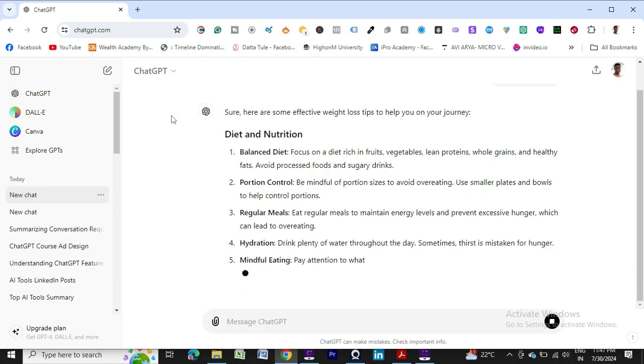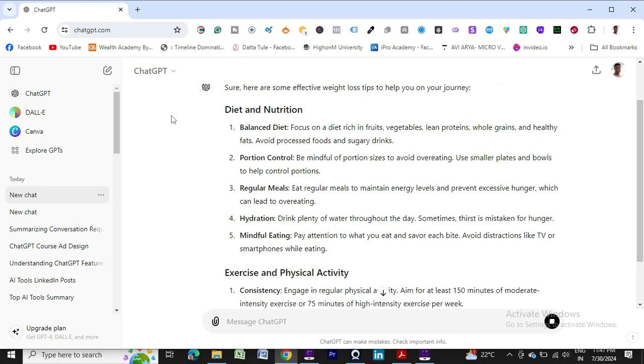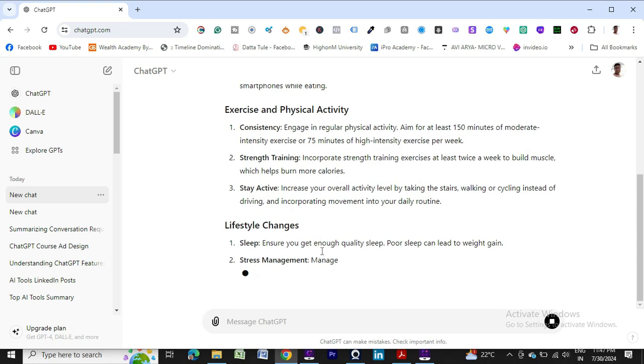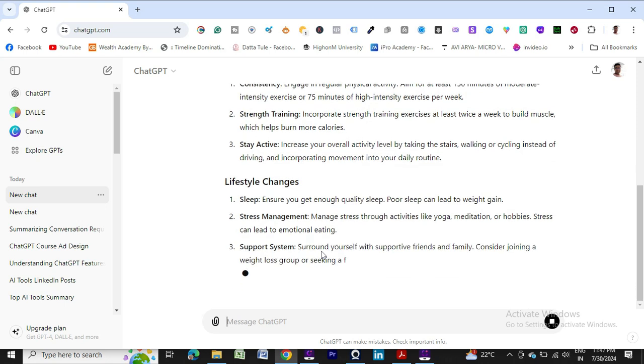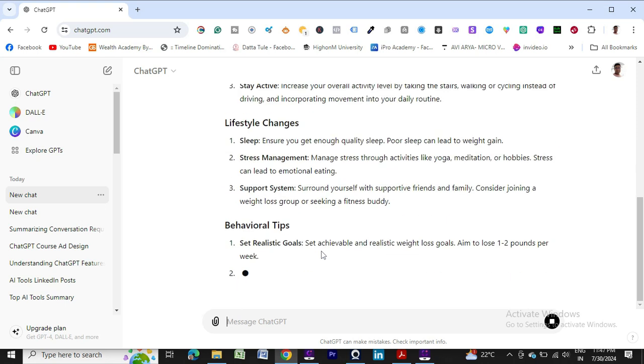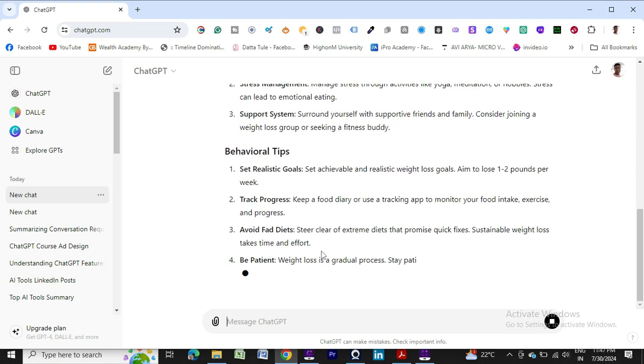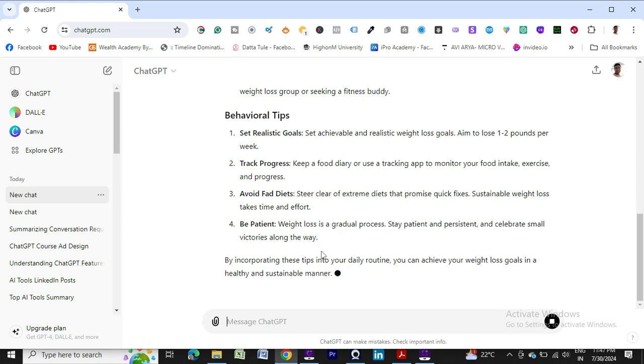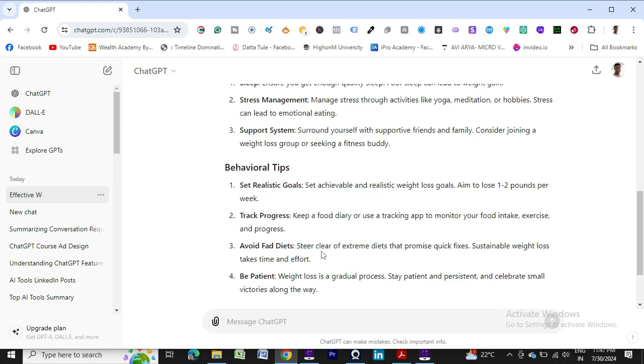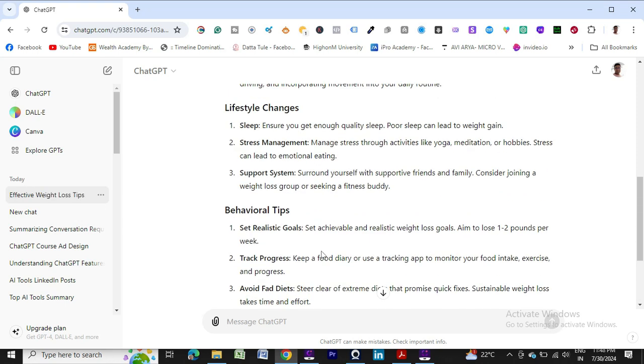See, you will get a generic, broad answer. For information and summary this is good, but we need a standard, professional, to the point, accurate answer, so we will master that.